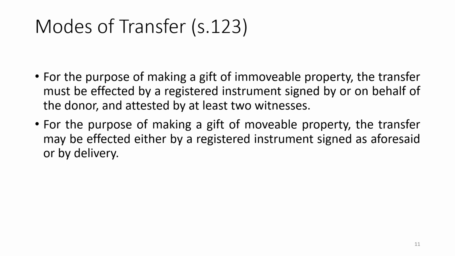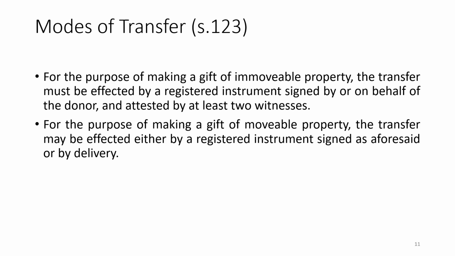In the case of immovable property, price is completely immaterial, because movable property is delivered either by a registered instrument or by delivery of possession. But if it is immovable property, then registration is a must, and it must be signed by the donor.